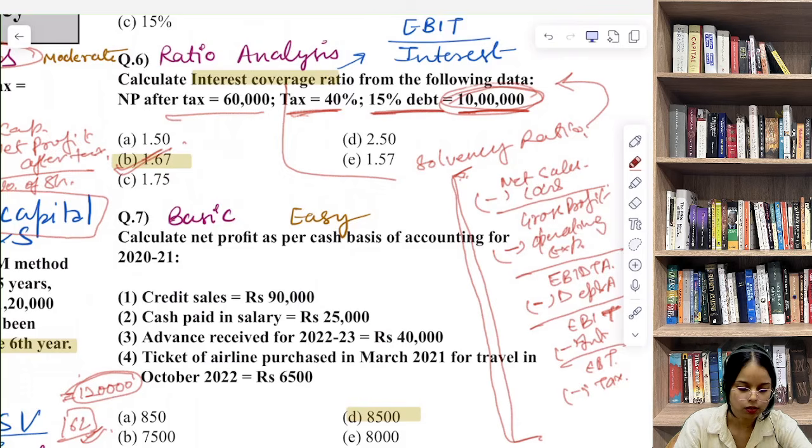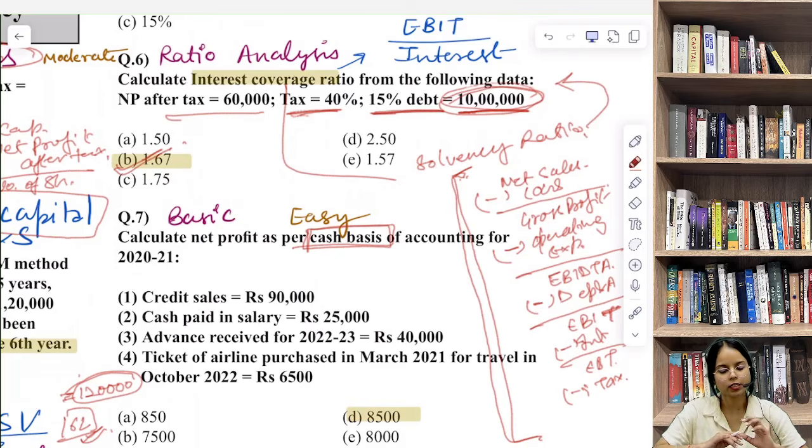Now let's talk about question number 7. So calculate net profit as per cash basis of accounting year for 2020 to 2021. Okay, so this question is from accounting concepts, cash versus accrual basis of accounting. So this is very basic. हमारे पास दो basis होते हैं, cash basis और accrual basis. So now this one is, we can say, a conceptual question.